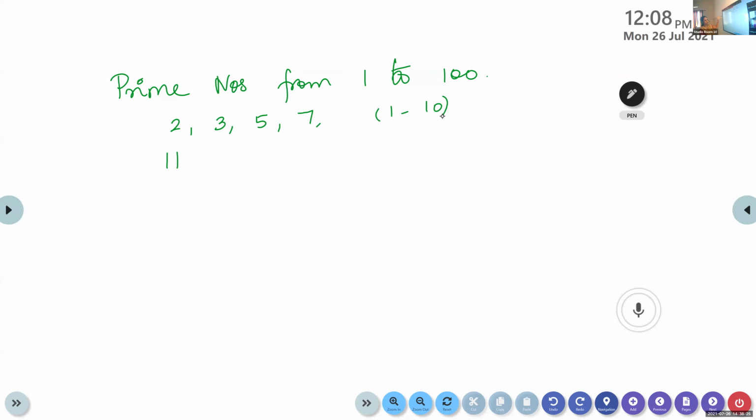In probability also, we need the same thing. Then 11. Then next comes 13, 17, 19. Then 23 and 29.